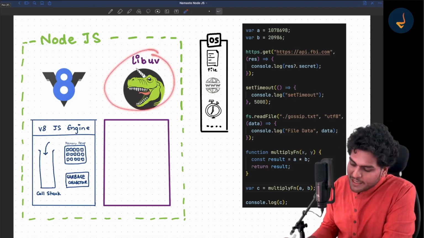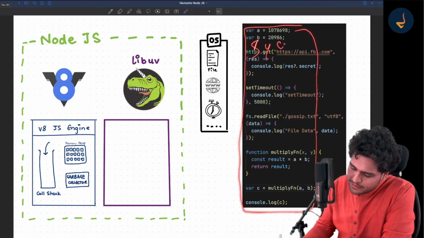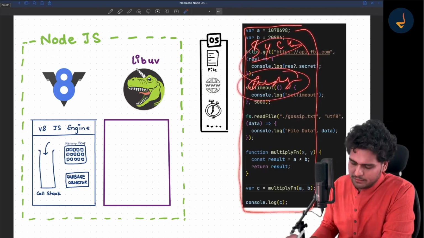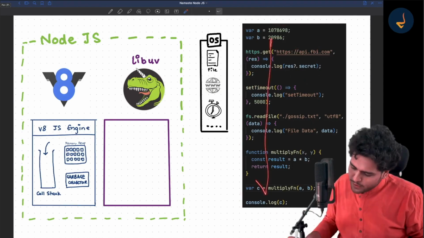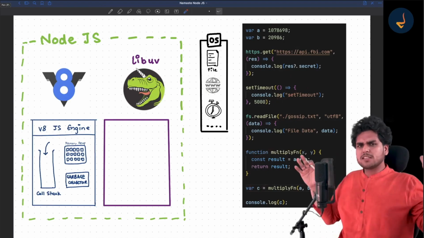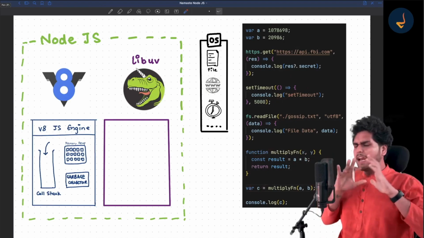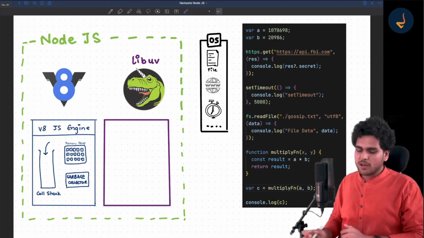So here we have libuv. Now we will see how the mixture of synchronous and asynchronous code works. There is synchronous code, there is async code. How does everything work inside Node.js? How is this whole code working, where we are reading the file and managing everything? Everything we will see. Let me show you how this program is executed.